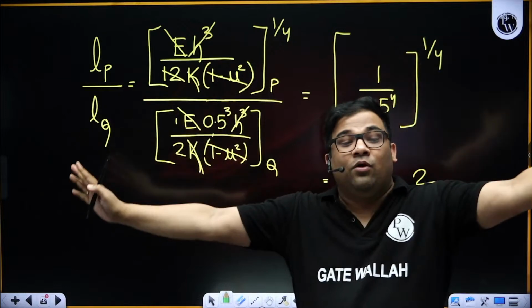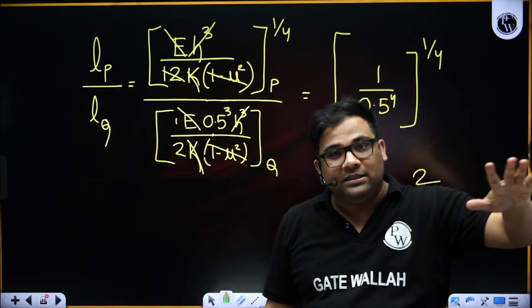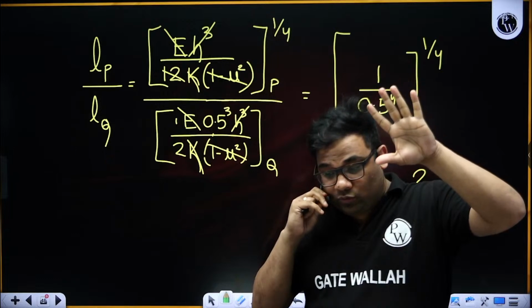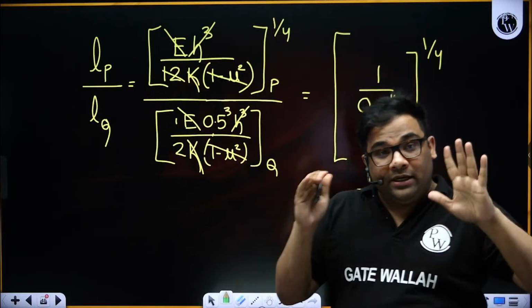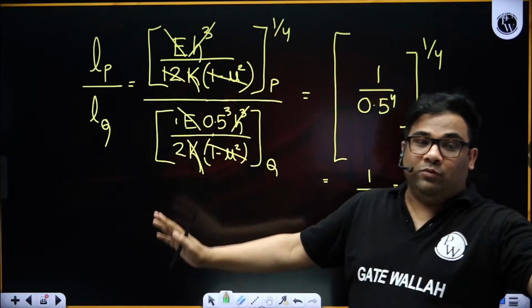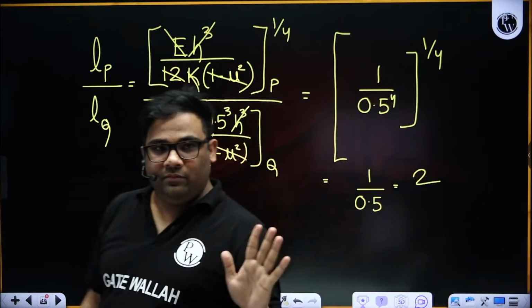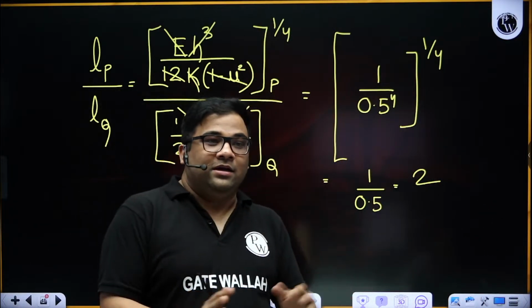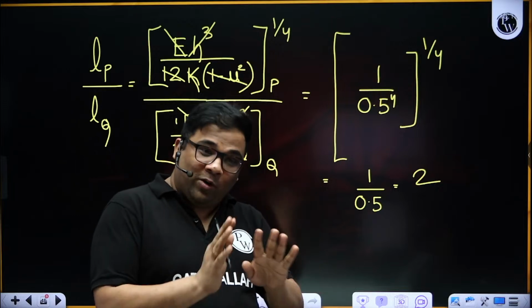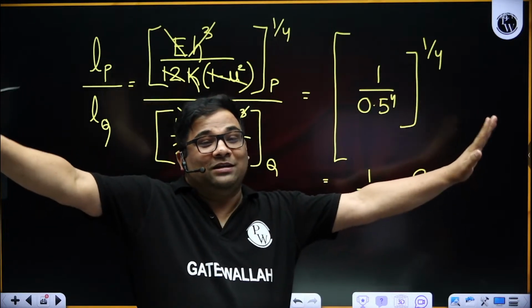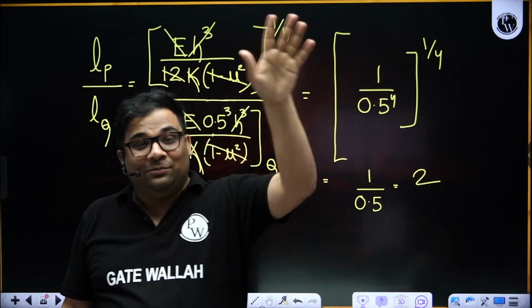So many formulas are there, and if you want to score well in GATE, you need to remember all the formulas. That is tough. The tough part of GATE is that formulas are easy, but they are vast, across all the subjects.